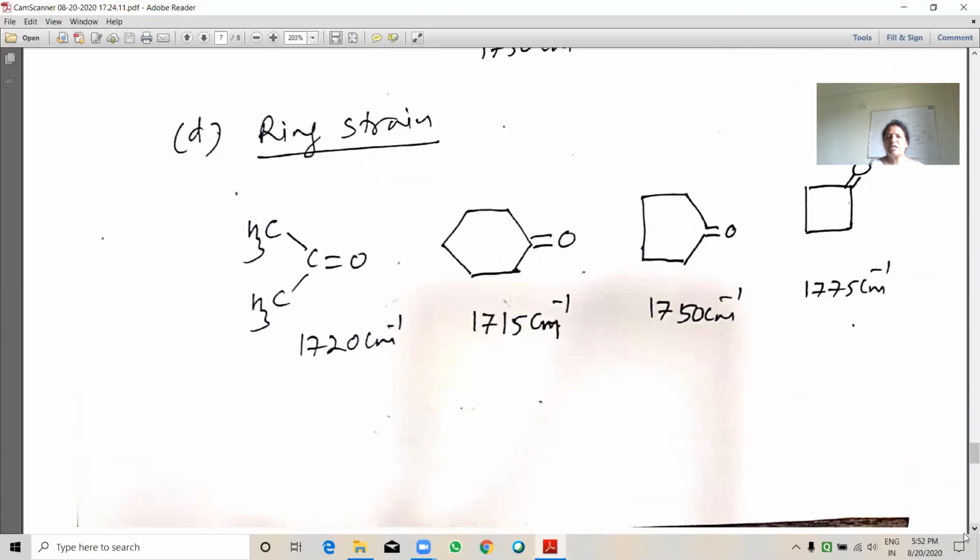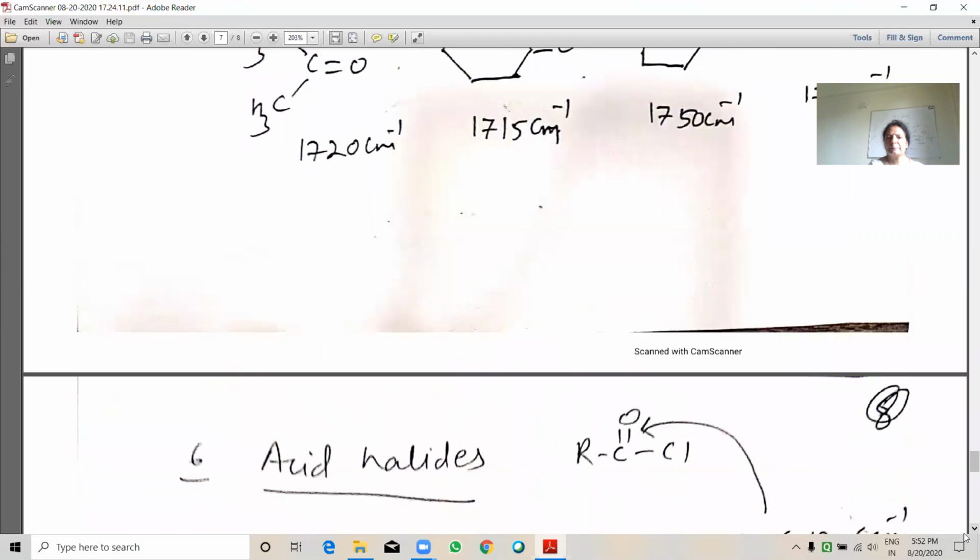Ring strain is also responsible for the frequency. In acetone, its value is 1720, whereas in a 4-membered ring, its value is higher, 1775 inverse centimeter.